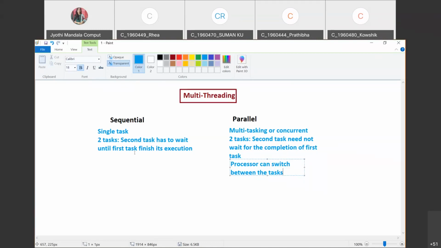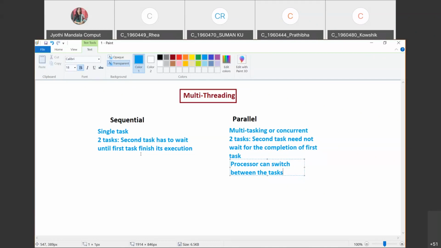So what is the problem with sequential execution? If there is a problem with the first task, it will halt. It will keep trying the same thing. I'll take one simple real-time example of this. Follow carefully, all of you. Listen carefully. You are writing an online examination, where you need to select answers, like multiple choice options.